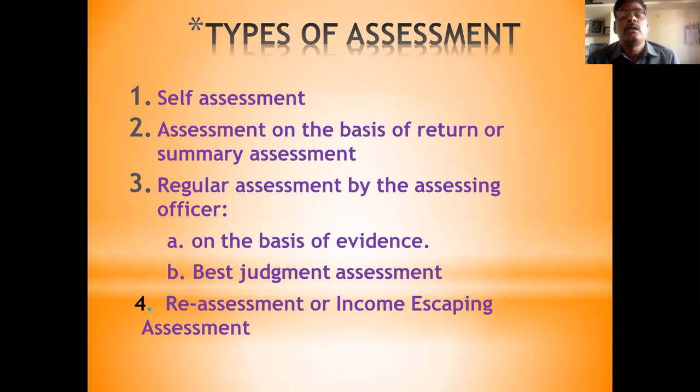Form containing details regarding income and income tax is called a return. Remember this. Okay. On the basis of the return filed by the assessee, the income tax officer starts to check the accuracy and correctness of the amount of income and amount of tax. That is called assessment on the basis of return.